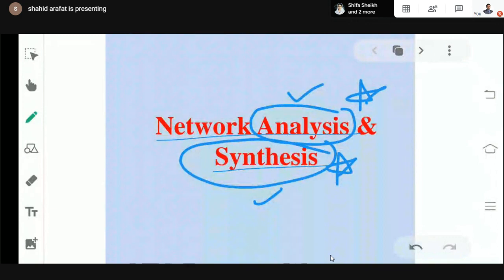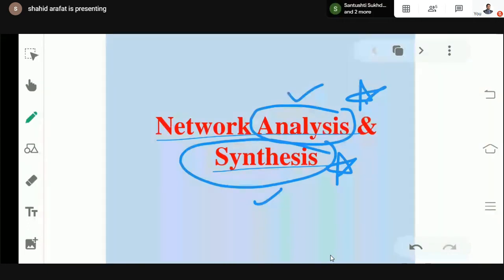And the synthesis problem is a little bit different. In the synthesis category of problem, the excitation will be given to you and the requirement will be given to you, means the response will be given, and to achieve that response by utilizing the given excitation, you have to design the network.